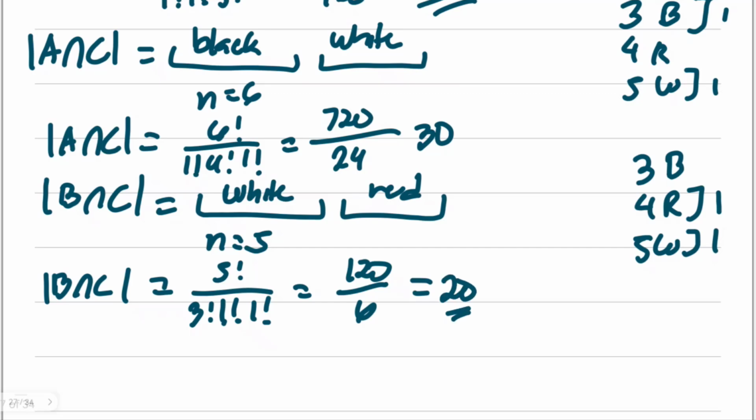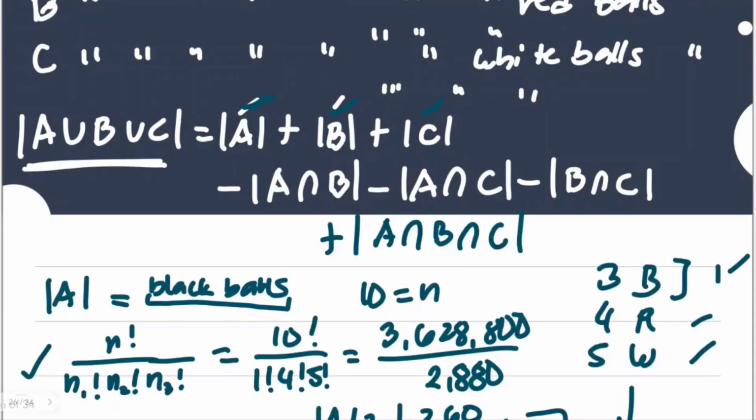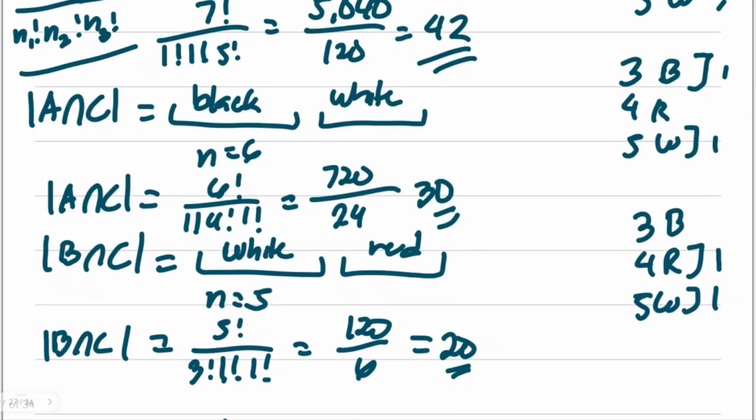So we are done with the intersections now, but our formula needs one more intersection. That's for the intersection of all 3. This is where all 3 sets of colors are forming a single block. Do we still need to use this formula here?